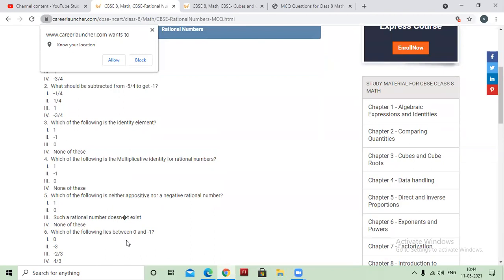Which of the following lies between 0 and -1? Can you tell me which of these will lie between 0 and -1? 0, we are talking about between. 0 will not be the answer. -3 is less than -1. It will not be the answer. 4/3 is greater, so it can't be the answer. So the third option, that is -2/3. When you divide this, you will get -0.6. So -0.6 will lie between 0 and -1.